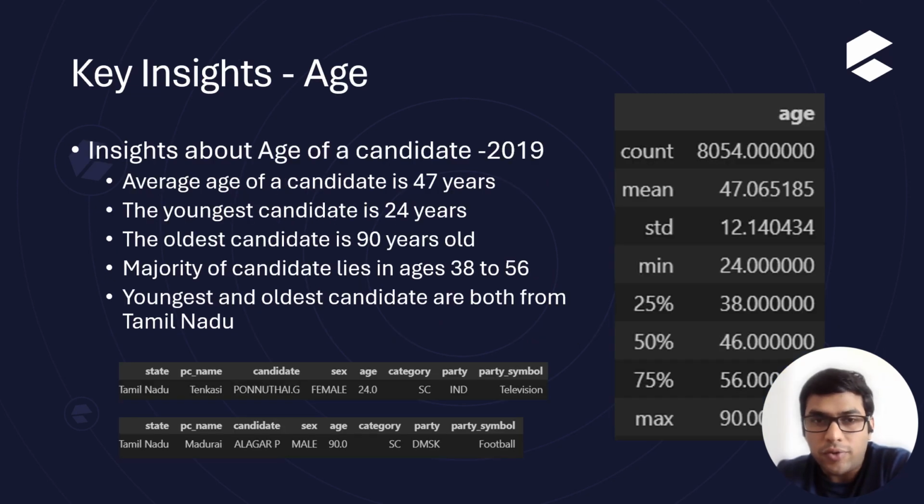Moving on. The very first thing I thought to be interesting is the age of the candidate. It must be a factor since India is a youth nation and it needs someone who can resonate with them. Surprisingly, 47 was the average age of the candidate, and the youngest candidate was 24 years. The oldest one was 90 years. Surprisingly, both the youngest and the oldest candidates are from Tamil Nadu.